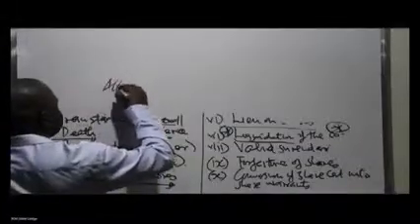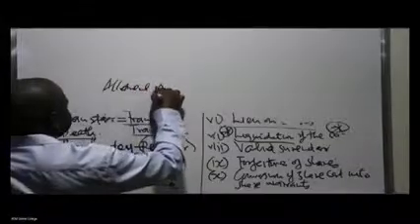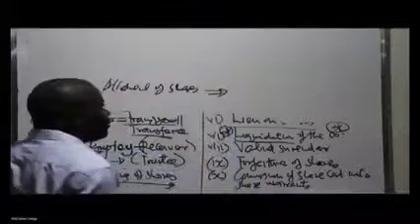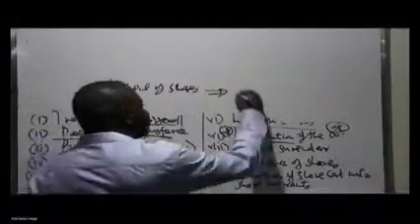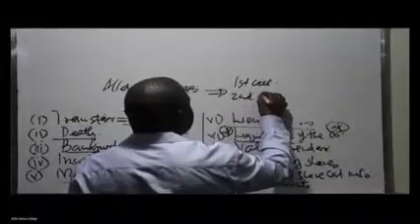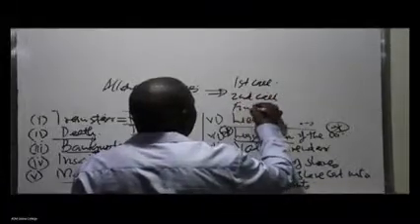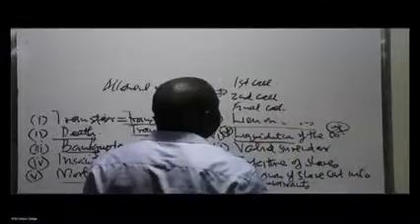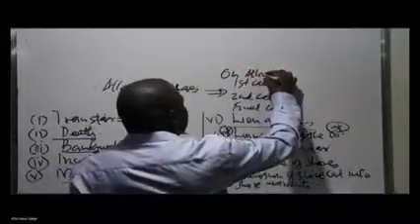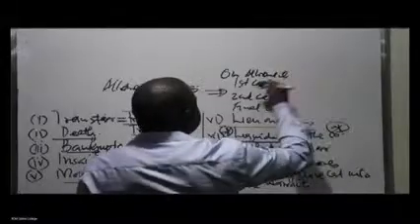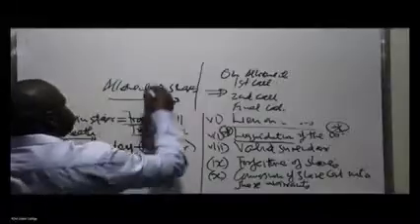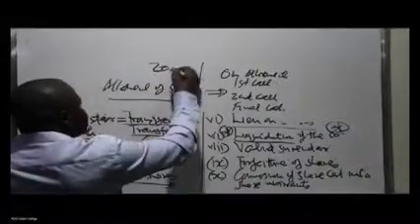But now, if you've done financial accounting, you must have done allotment of shares. In an allotment of shares, you are going to be told something like first call, second call, then maybe final call. Then maybe you'll be told on allotment that the face value of the shares being issued is maybe 20 shillings each per share.